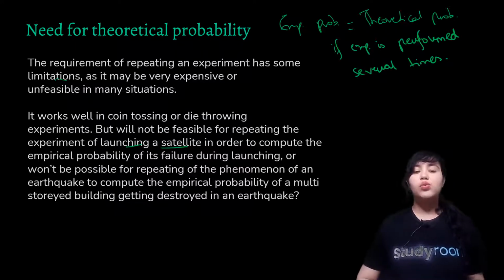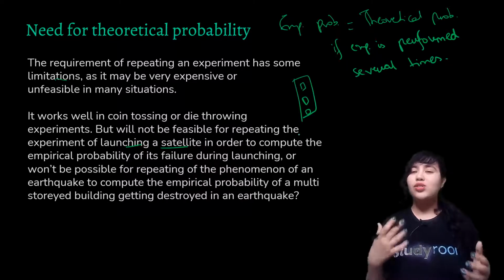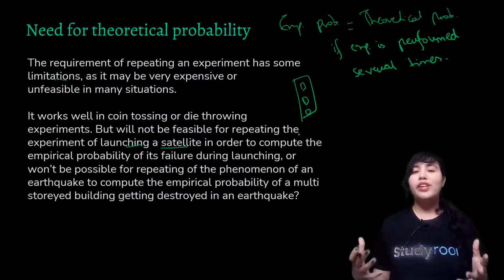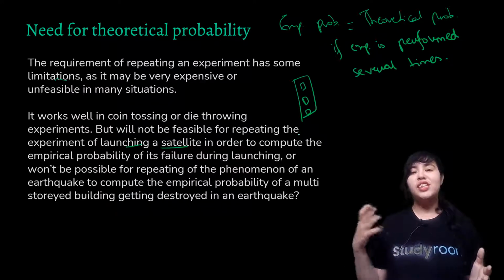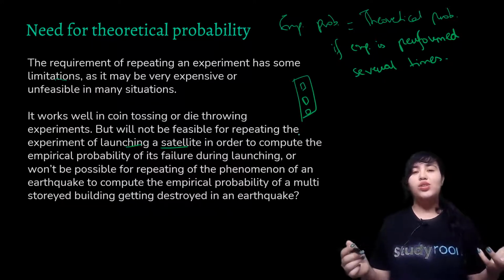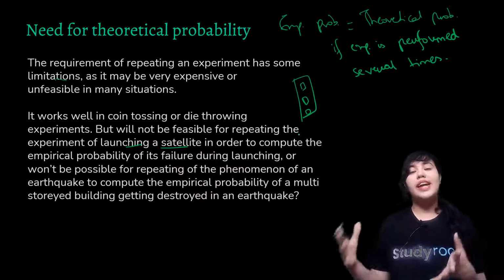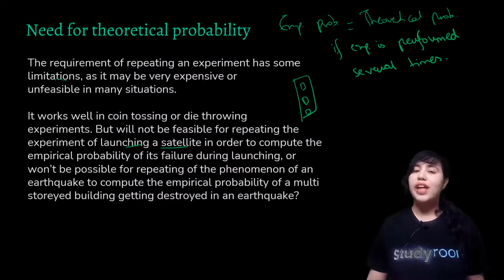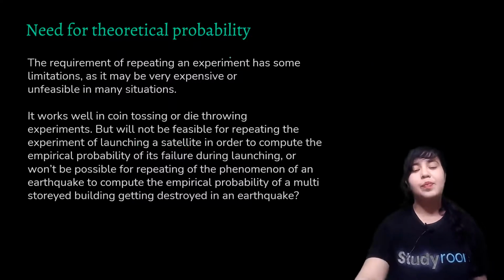Then, for instance, say there's a multi-storied building, and you want to see whether it will be able to survive the tremors of an earthquake or would collapse. Obviously you won't wait for your building to get into a dilapidated condition in order to make out if it's going to be experimentally correct or not, probability wise. So these things are not feasible. That's why there's a dire need for theoretical probability, and that's why we're studying it.